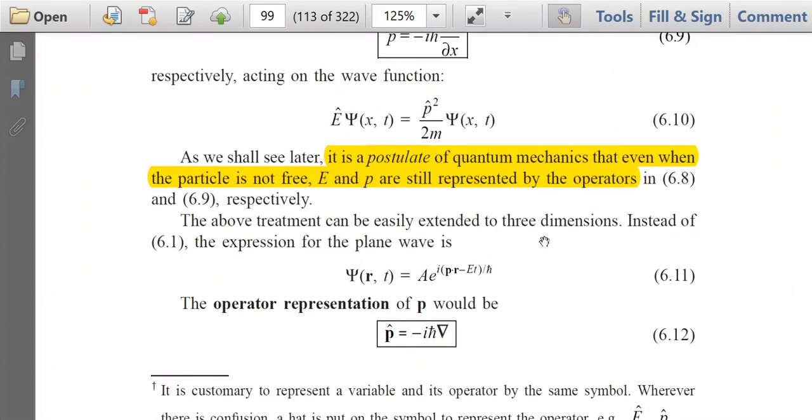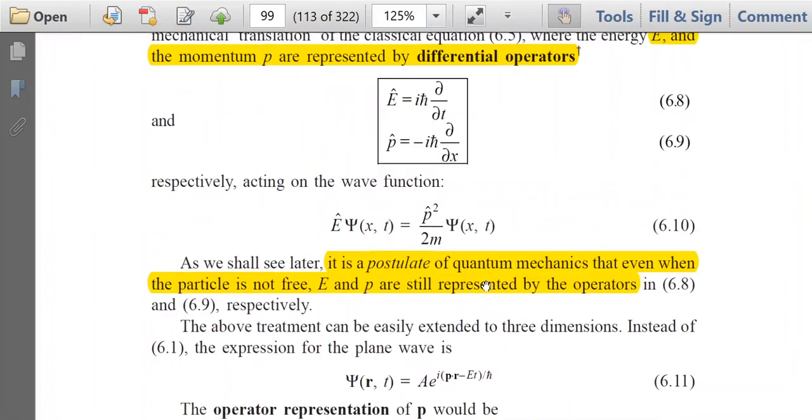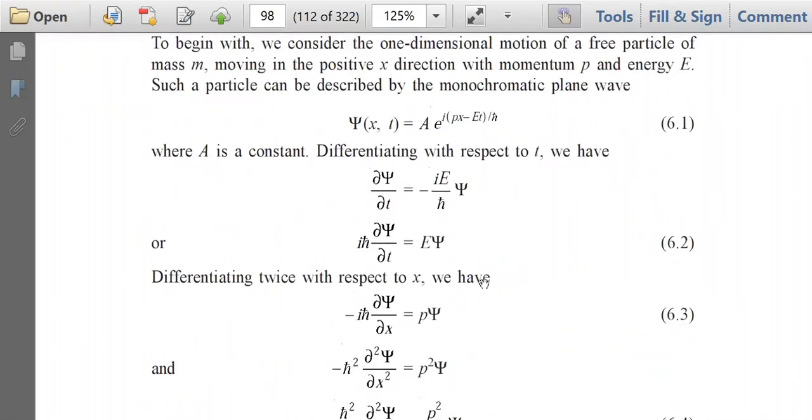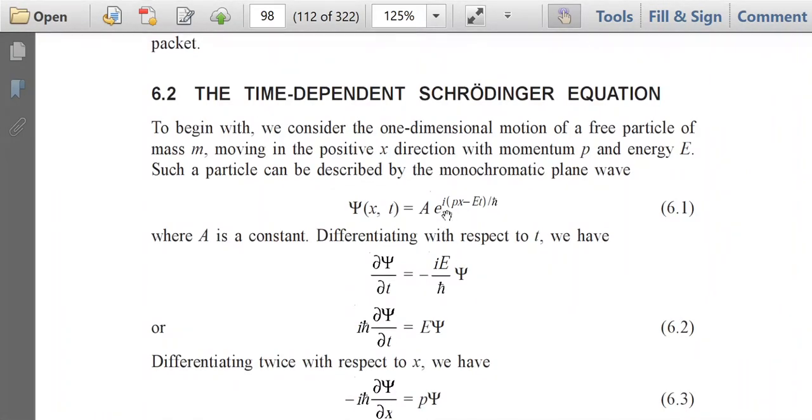If we extend it to three dimensions, then the equation of the plane wave will be like this: psi of r, t is equal to A e to the power i (p dot r minus Et) by h cut. In one dimension, the equation was A e to the power i (px minus Et) by h cut.